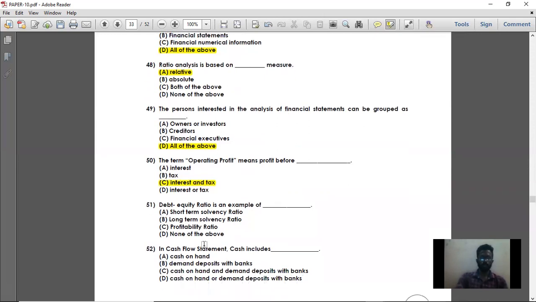Next question, I'm moving on to question number 51. Debt equity ratio is an example of, see, what is debt and equity? It is long-term financing. So option B, that is long-term solvency ratio. So that is the debt equity ratio.